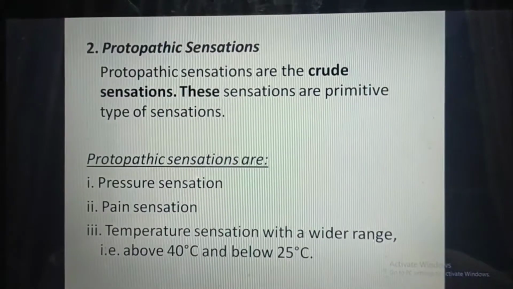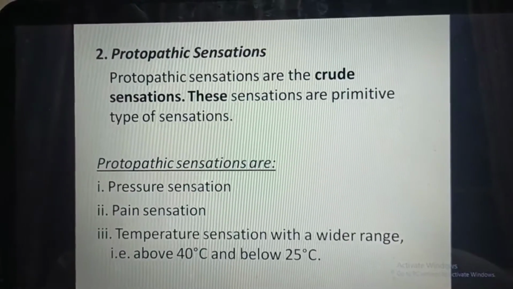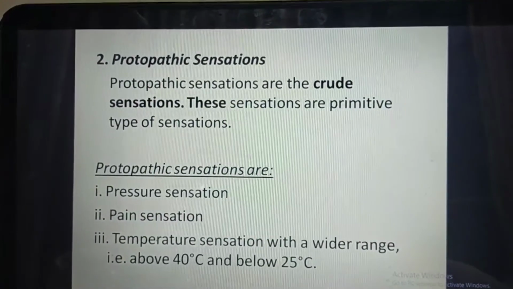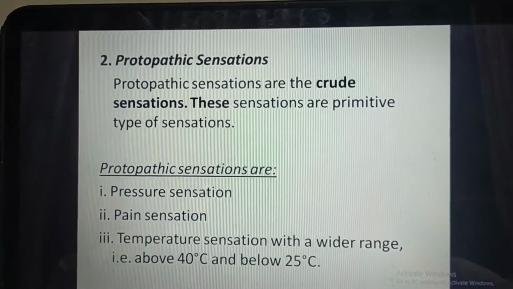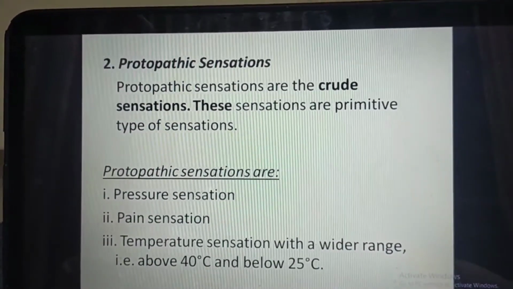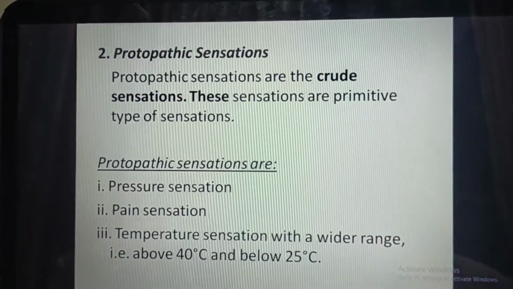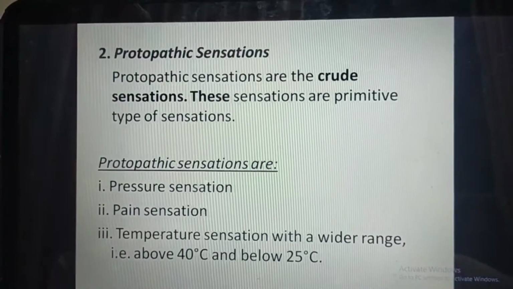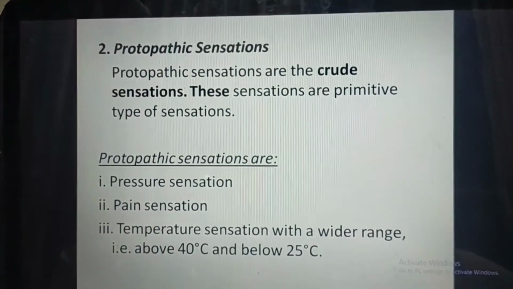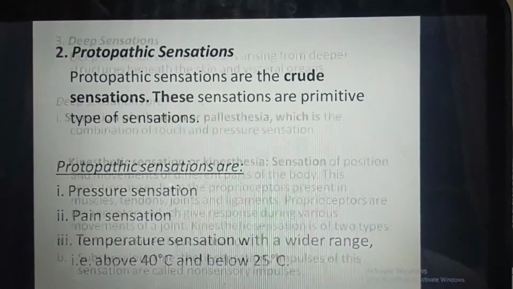Second is the protopathic sensations. Protopathic sensations are the crude sensations. Crude means which are in the natural or raw form. And these sensations are a primitive type of sensation. Primitive means it can be characterized as an early stage of evaluation. So protopathic sensations are pressure sensation, pain sensation, and temperature sensation with a wider range, in other words above 40 degrees Celsius and below 25 degrees Celsius.